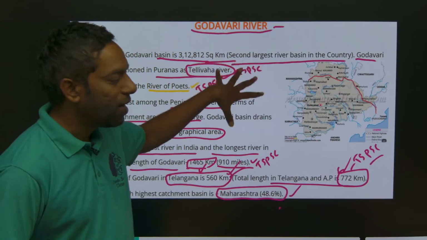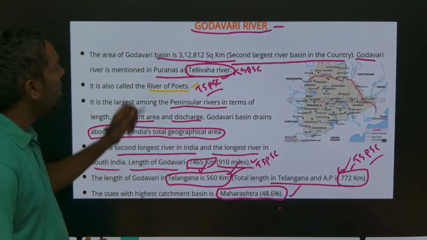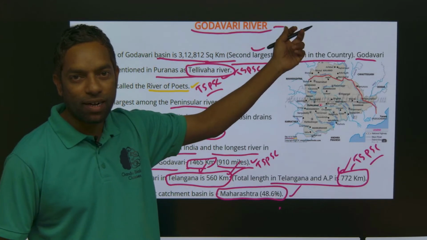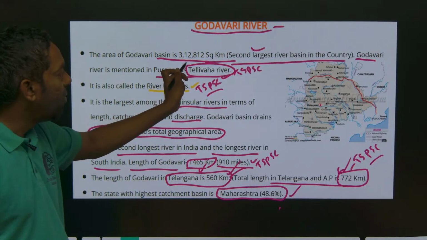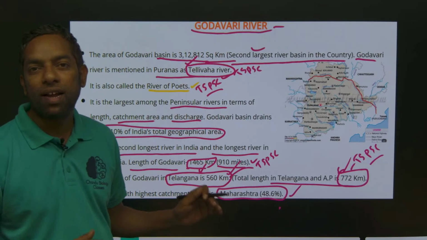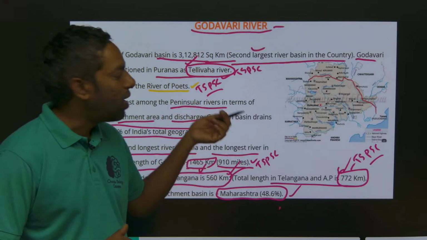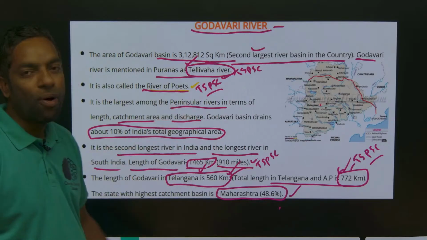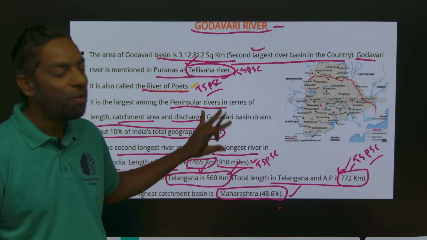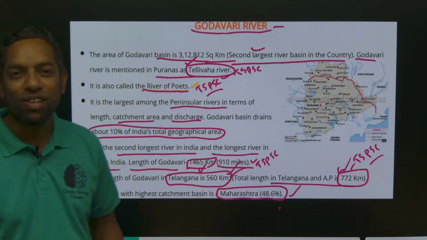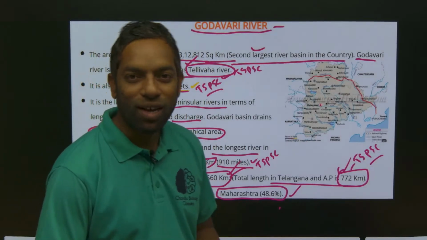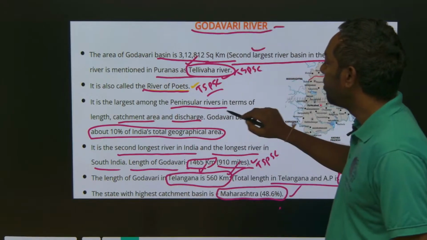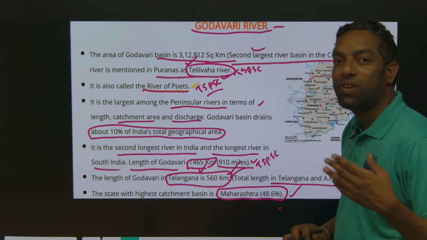Once again, let us look at this. It is the second largest river basin in the country after the Ganga, and it is the Tellivaha river in the Puranas. It is the river of poets, and there are many songs relevant to the Godavari. That is why it is the river of poets, and it is the largest peninsular river.